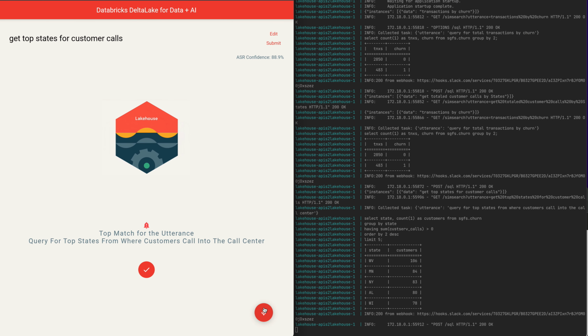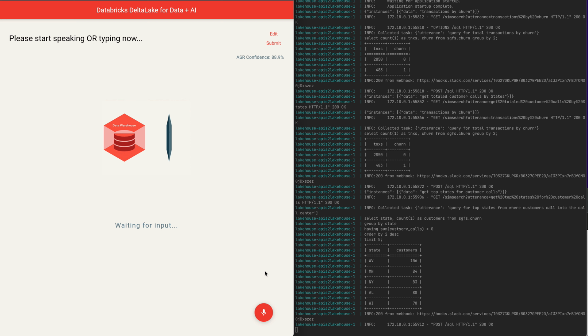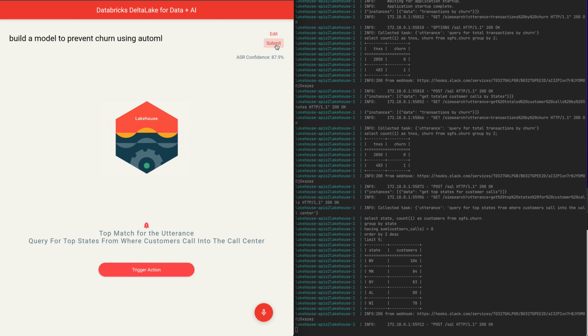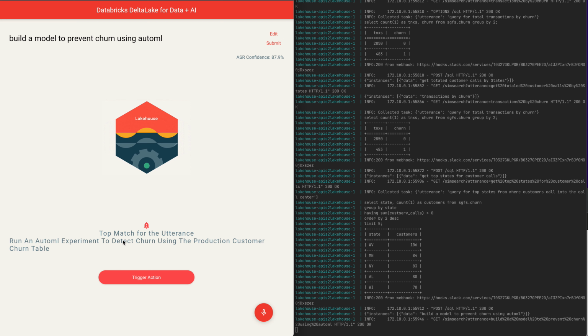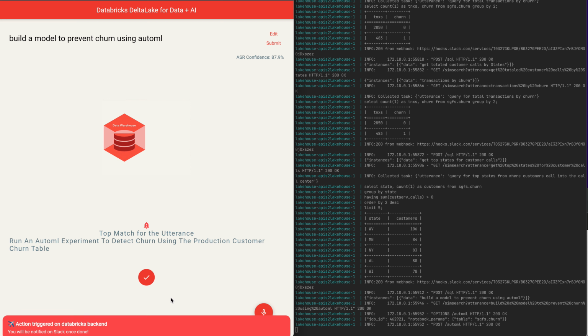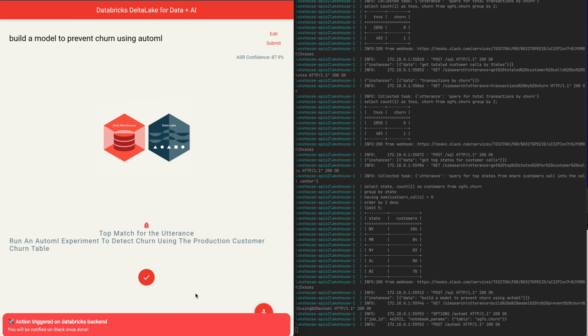We can even build machine learning models this way. Build a model to prevent churn using AutoML. And sure enough, we know what kind of model needs to be built for what target, and using what table. This can be hooked up by a simple annotation for the job in the backend. And so this is going to trigger off a new job in the backend.